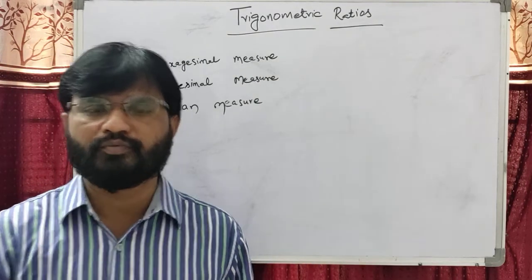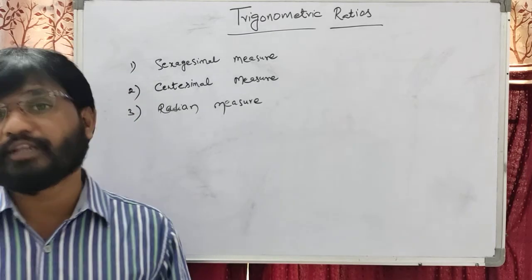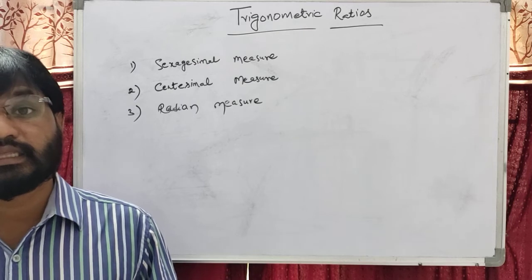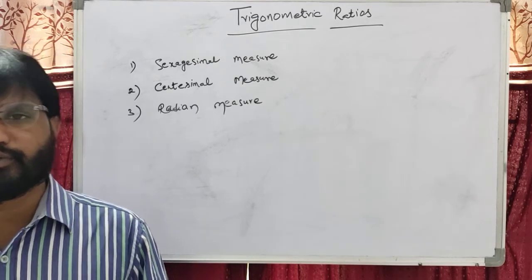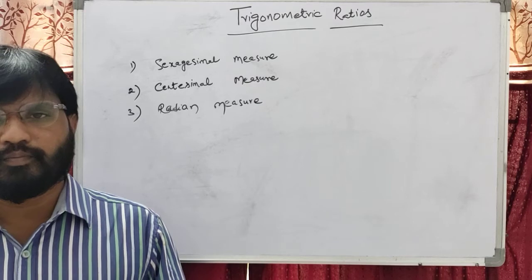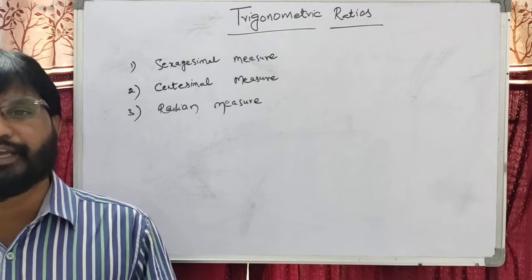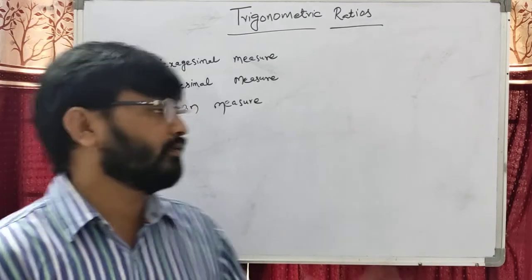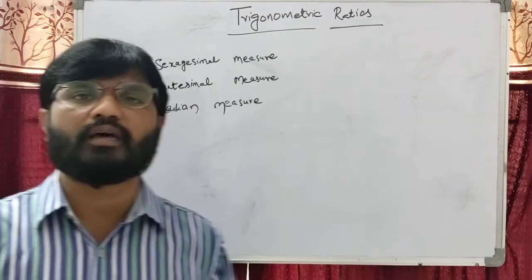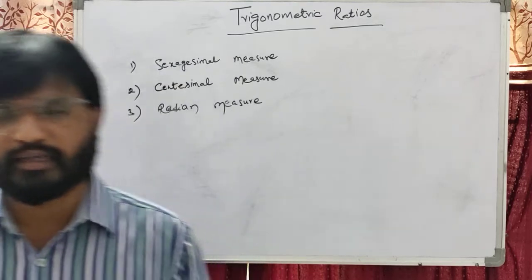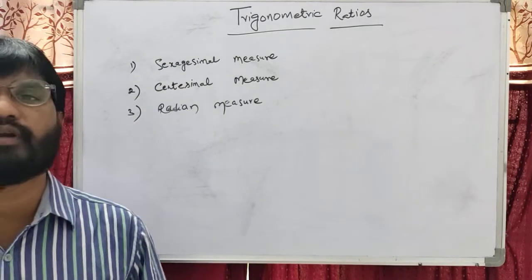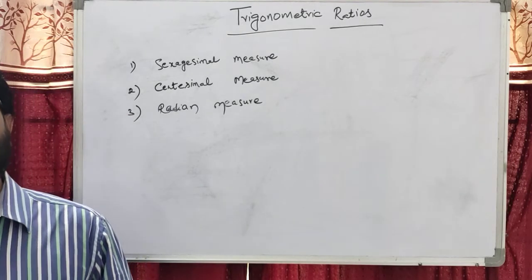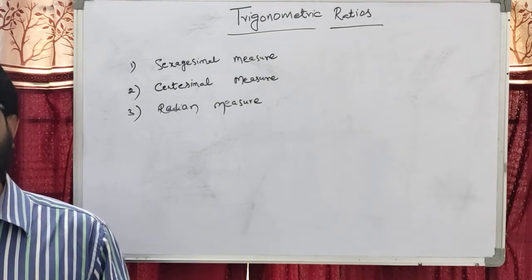Algebra is 43%, calculus 38%, two dimensions 12%, vectors and 3D 4%. But the formulas of the ratios, compound angles, multiple and submultiple angles, and inverse functions are very important.